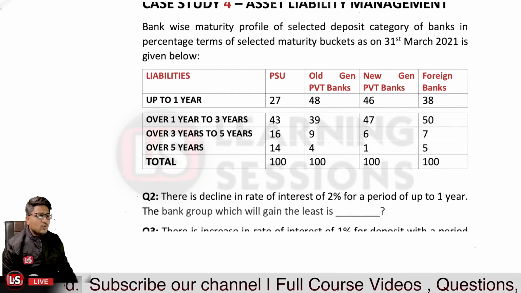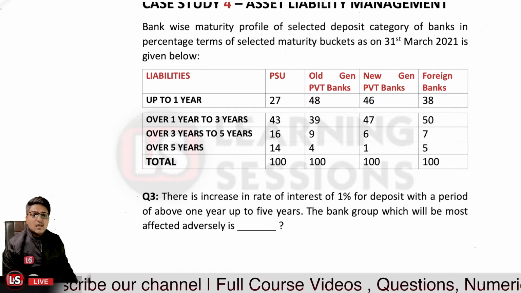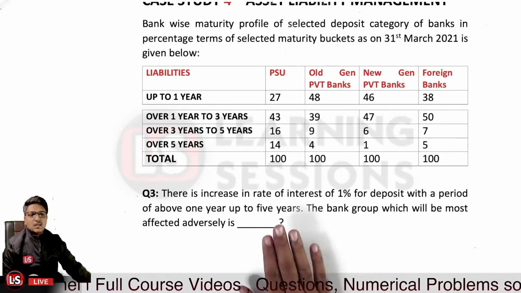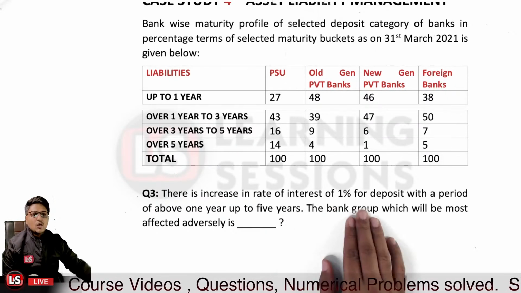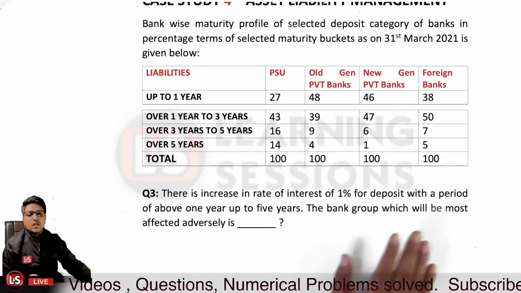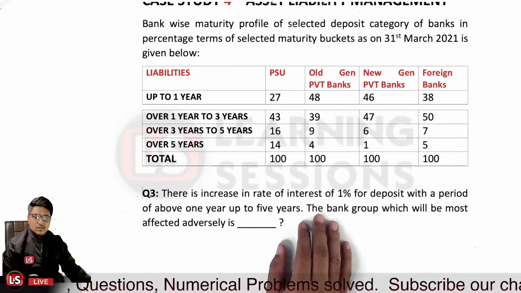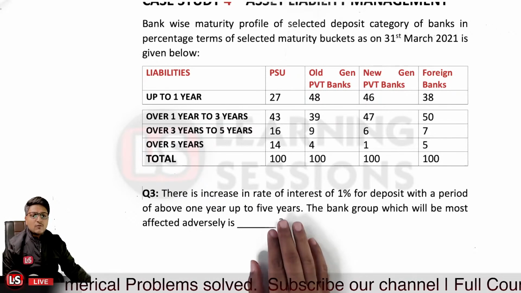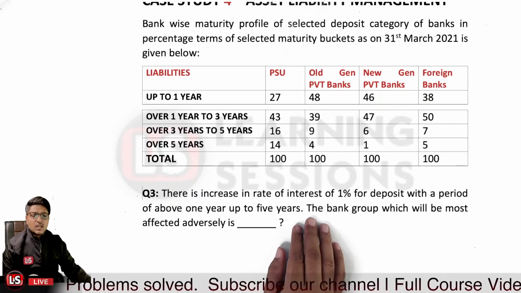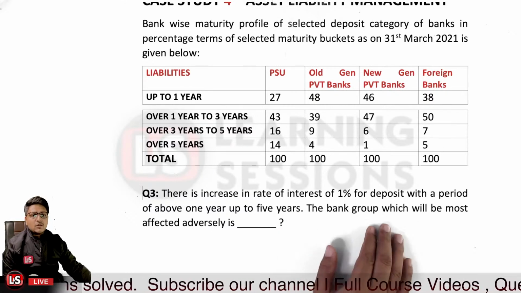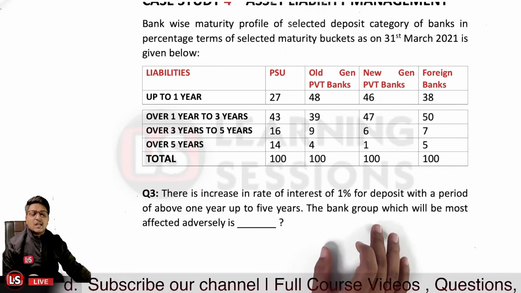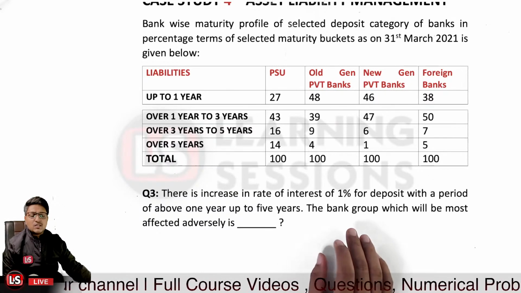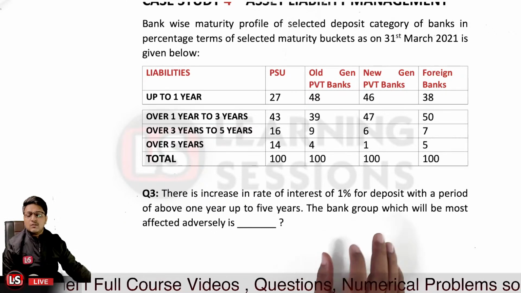Okay, now let us have a look at question number 3. It says there is an increase in the rate of interest of 1% for deposits with a period of above 1 year up to 5 years. So the rate of interest is now increased for deposits with a period of above 1 year up to 5 years. The bank group which will be most adversely affected will be what bank category?